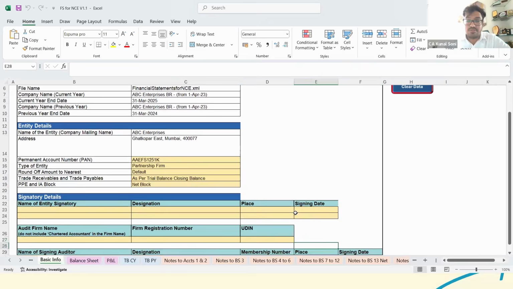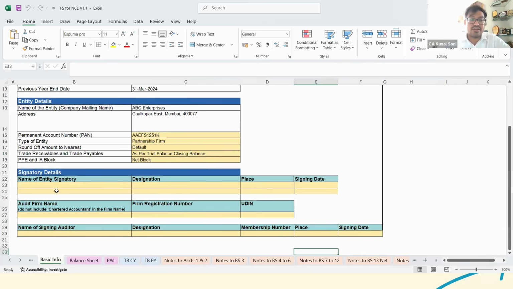Apart from the same, for the purpose of printing in the financial statements, the signatory details: name of the entity, the designation, the place of signing, name of the auditor's firm, the FRN number, that is the firm registration number, UDIN number, and the name of the auditor who is signing. Once you fill up all these details here, it would automatically populate on the balance sheet, P&L or the financials that have been printed. So these are just the basic details. One more thing to highlight: all the yellow marked details show that you need to fill up all these details.